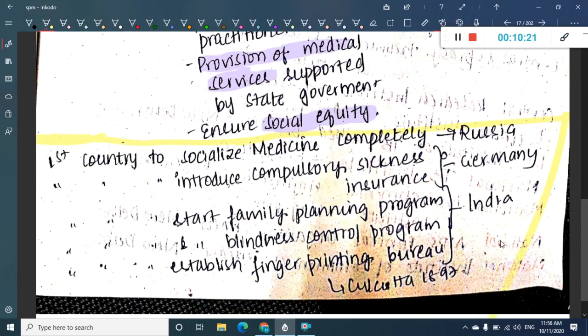The first country to introduce compulsory sickness insurance is Germany. First country to start a family planning program is India. First country for a blindness control program is India. First place to establish the fingerprinting bureau is Calcutta.